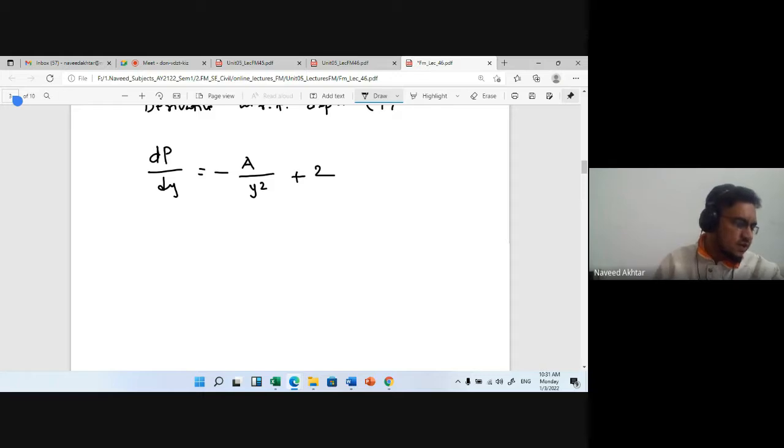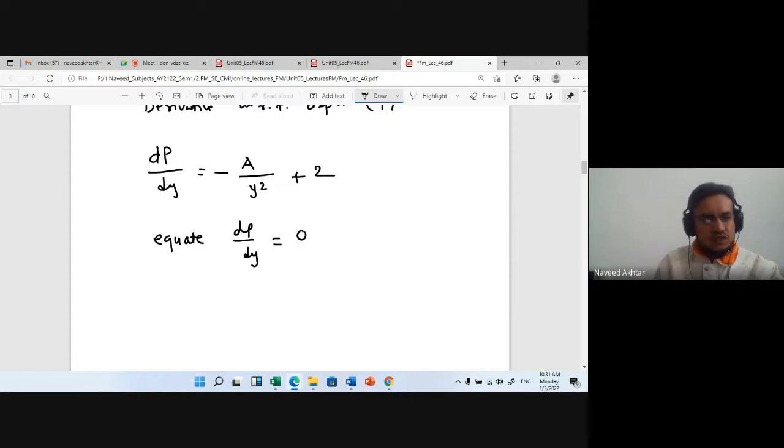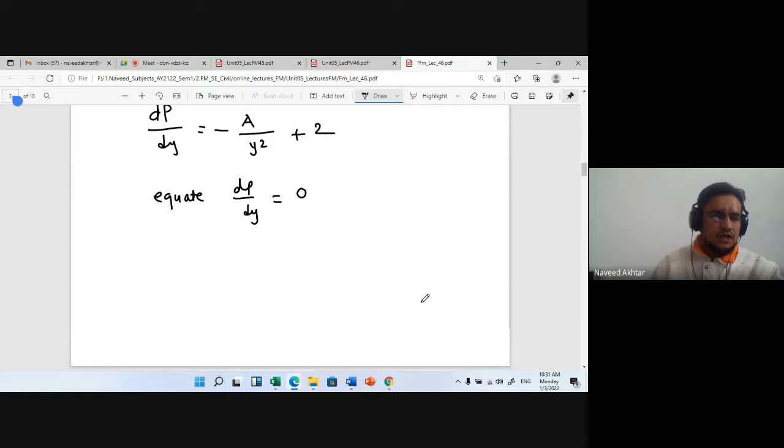Okay, so now we will equate dP by dy to 0. The change in the perimeter depends on the depth only in the case of a rectangular section. So if I put dP by dy equal to 0, what will be the equation?